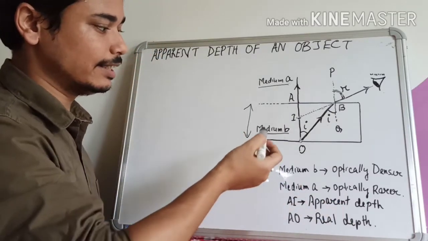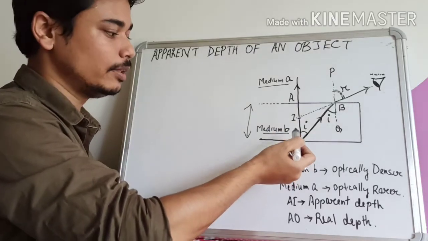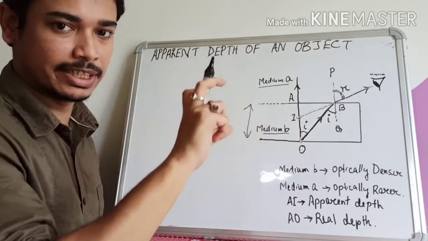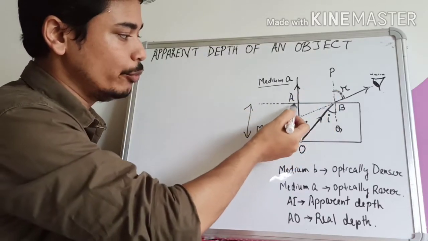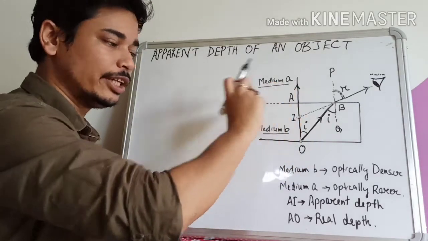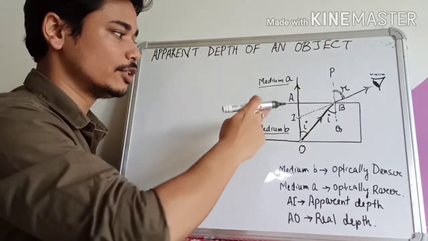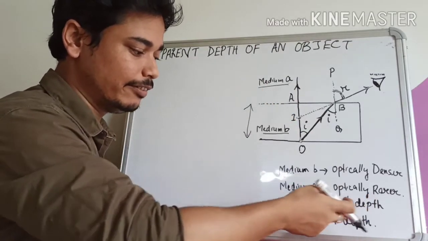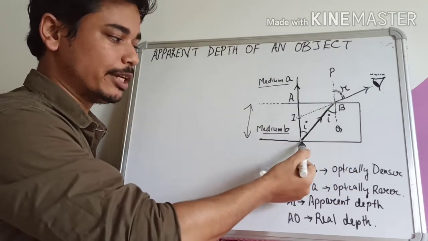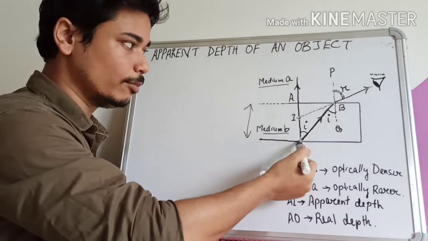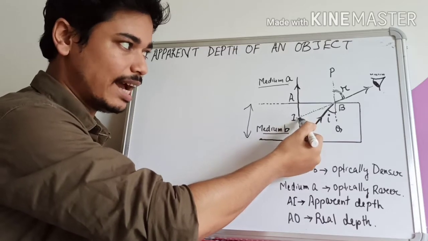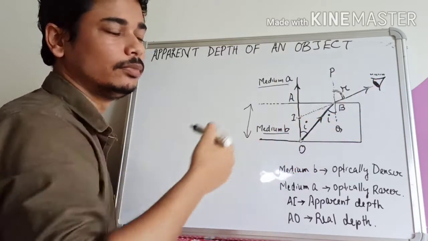Similarly, we have seen that the object appears to be raised from the point O to the point I. This was the denser medium. If we measure its depth from this surface, then AI will be the new depth of this object. This is not actually the new depth, but the apparent depth of the object. So AI can be considered as the apparent depth. The object which was actually at the point O, at the bottom of the second medium, now appears to be raised up to the point I when viewed obliquely from this side.